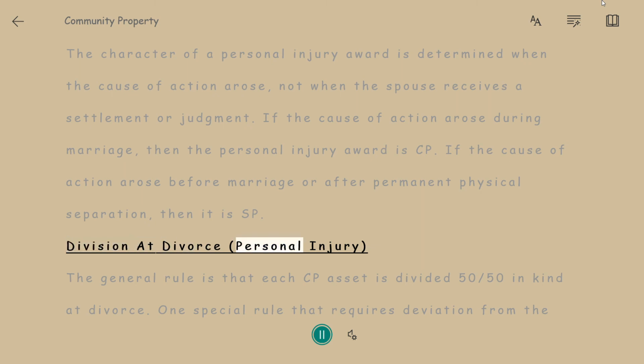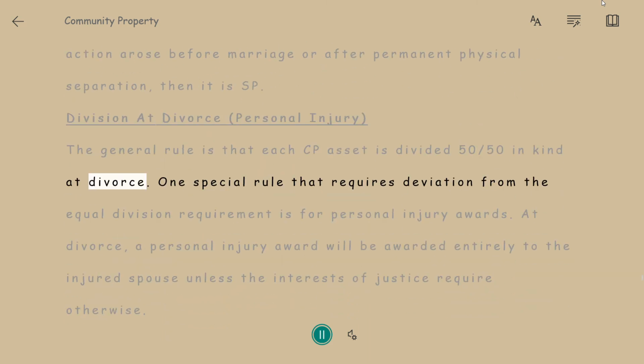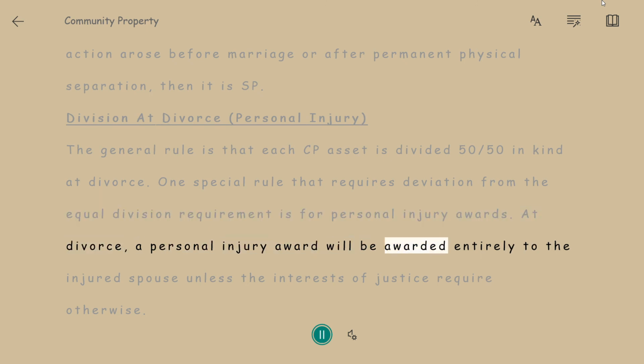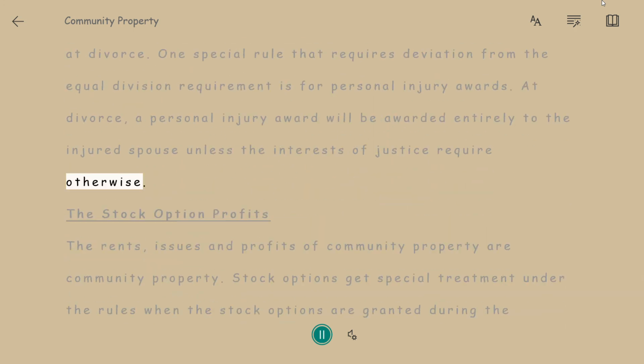Division at divorce, personal injury. The general rule is that each CP asset is divided 50/50ths in kind at divorce. One special rule that requires deviation from the equal division requirement is for personal injury awards. At divorce, a personal injury award will be awarded entirely to the injured spouse unless the interests of justice require otherwise.